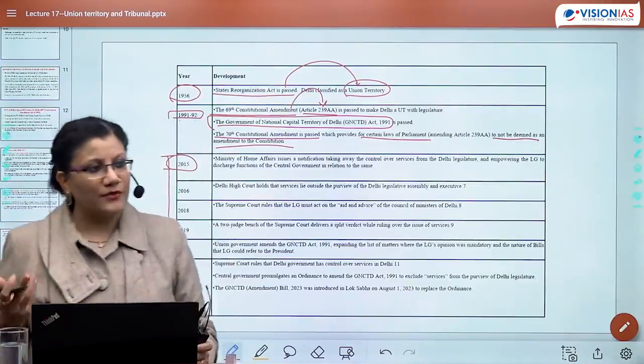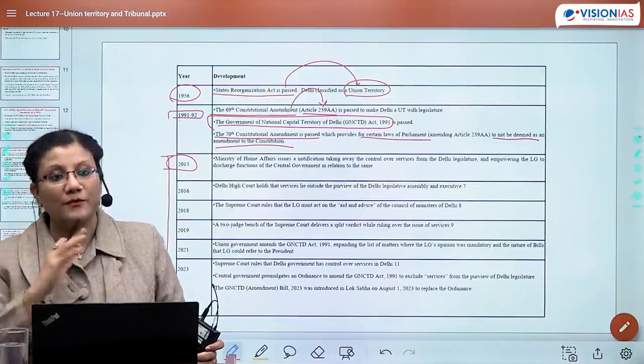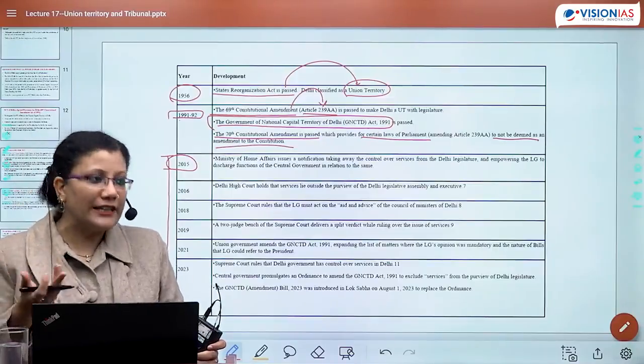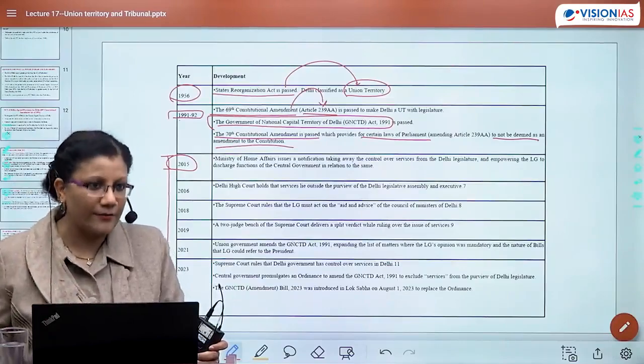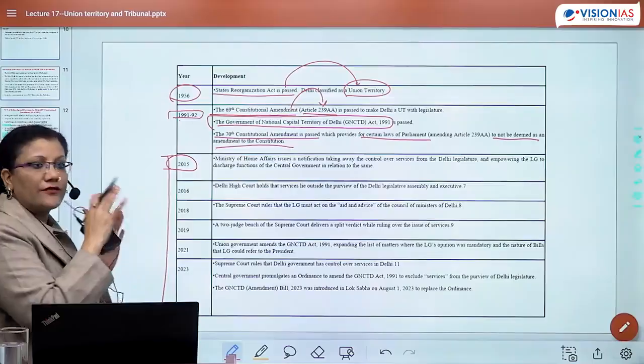Basically जो अभी हम controversy देख रहे हैं, this is all actually more for mains. But then I can't skip, just because it's a prelim session, I can't skip the entire thing. क्योंकि फिर कोई यूटिलिटी नहीं रह जाएगी डिस्कसिंग दिल्ली एंड सेंटर. So the issue actually started from 2015.